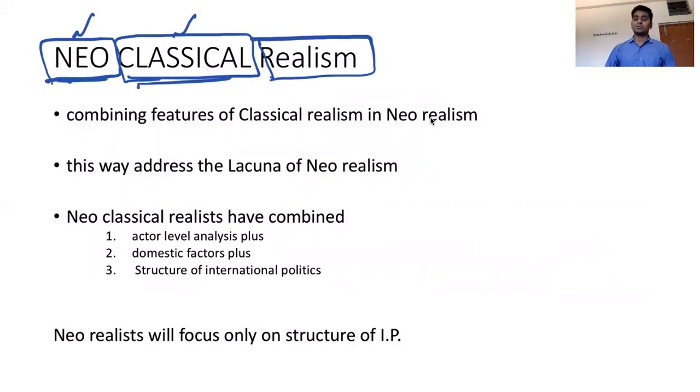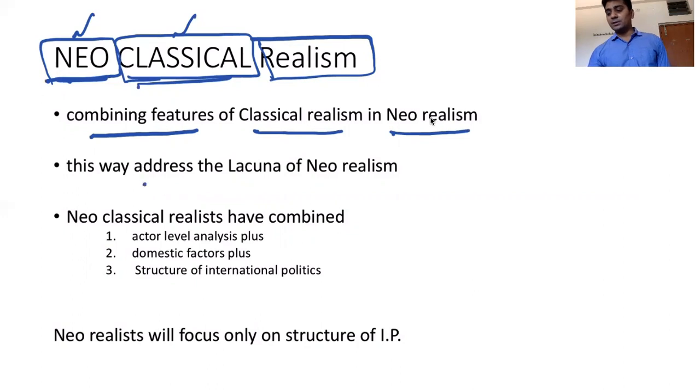They combined, and they say that we are having one more school called neoclassical realism. Why the name as such? They have combined the features of classical realism and neo-realism. There were two schools that we discussed: the classical school, or old school, and neo-realism, that is the contemporary school. In this way, they said that we are addressing the lacuna in neo-realism.